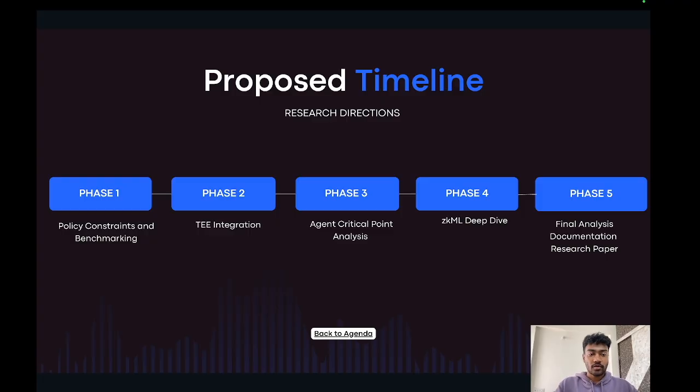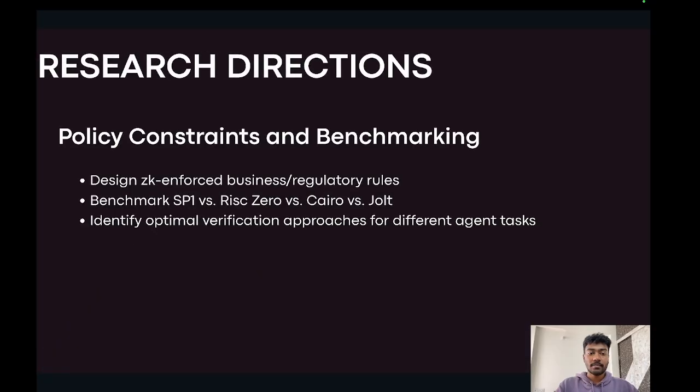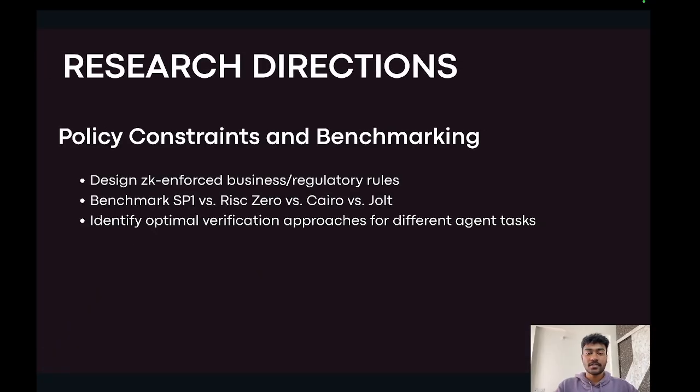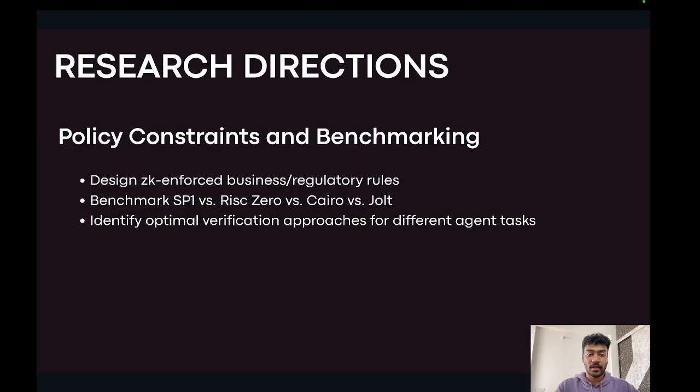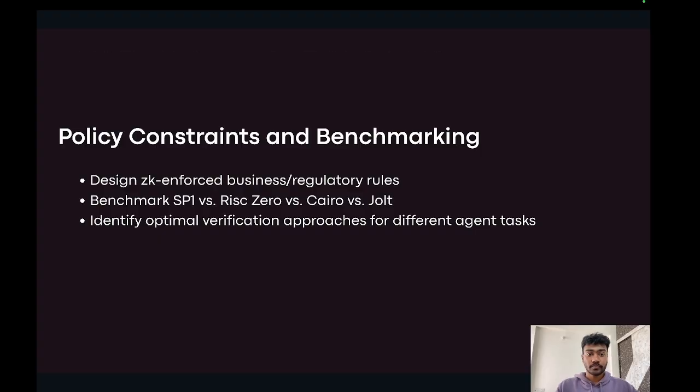The first phase that we are going to try to do is policy constraints and benchmarking. Policy constraints are basically ZK enforced business and regulatory rules that the AI agent has to abide by. We are going to explore and research a way to auto-generate these policy constraints for every AI agent, and then we are going to use ZKVMs for benchmarking. This is what we are going to do research on.